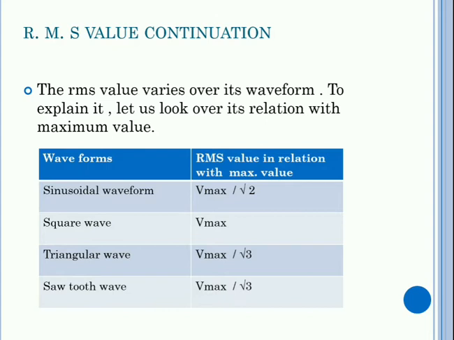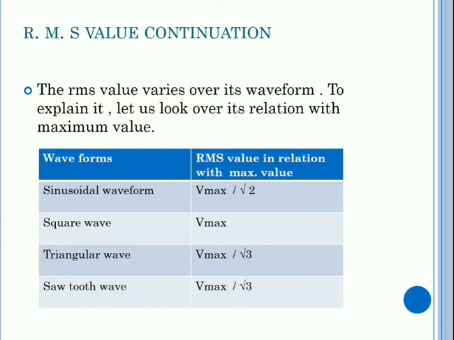So the RMS value varies over its waveform. To explain it, let us look at its relation with the maximum value. So Vmax is the maximum value. For a sinusoidal wave, the RMS value is equal to Vmax by root 2. We are just considering voltage here. So Vrms is equal to Vmax by root 2.